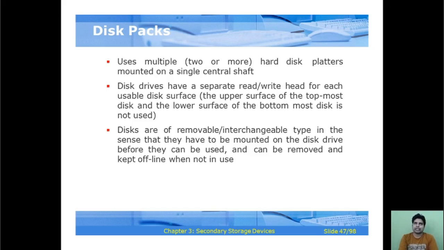Okay. And the second key characteristic of the disk packs is that the disks are removable or interchangeable type, in the sense that they have to be mounted on the disk drive before they can be used, and can be removed and kept offline when not used.